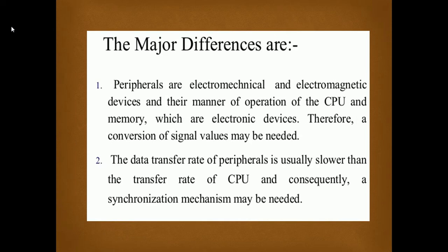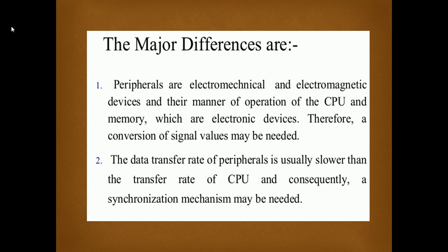Basically, input output units are different from the input output interface. Input output units are electromechanical and electromagnetic devices that provide the data for input and output, and their manner of operation differs from the CPU and memory. Similarly, the data transfer rate of these input output units is very slow as compared to the transfer rate of CPU and memory. So they are the input output devices, but the interface unit is different for every input output device.